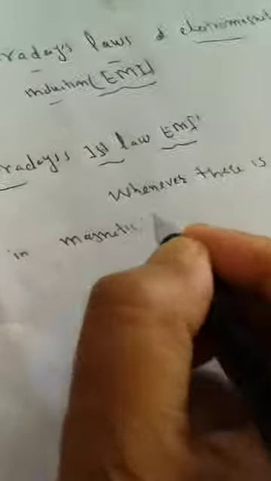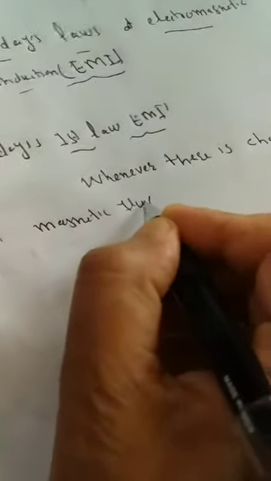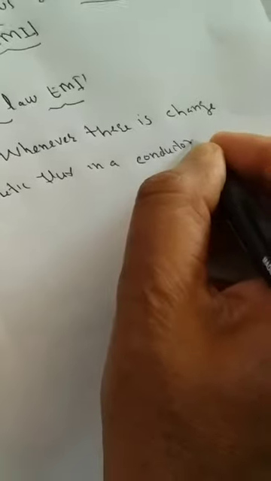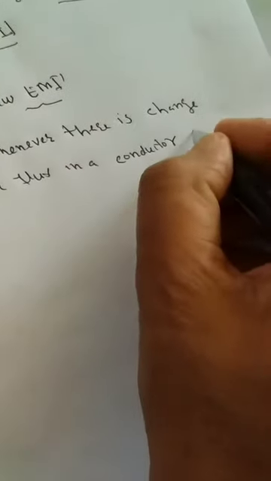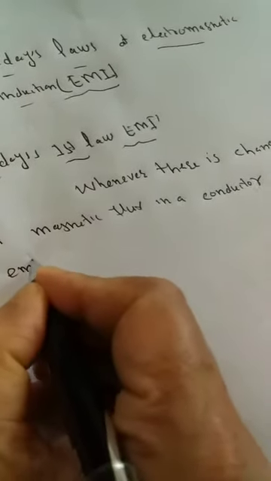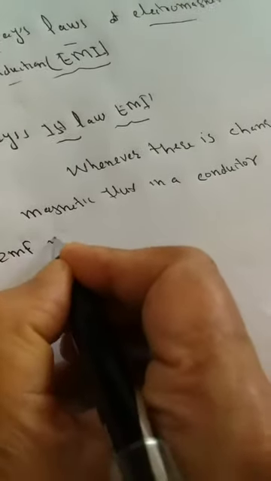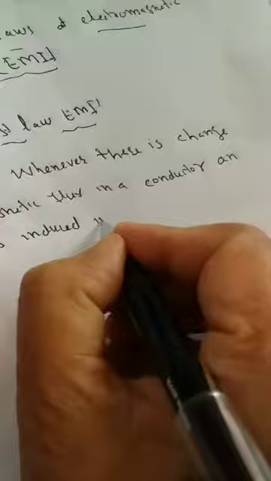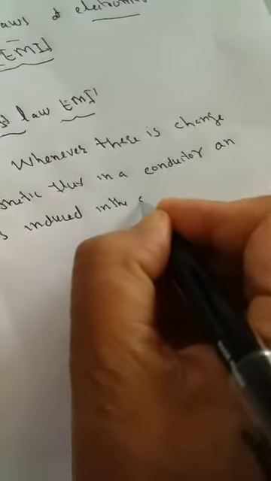When there is a change in the magnetic flux in a conductor, what develops? EMF. And EMF is induced in the conductor.